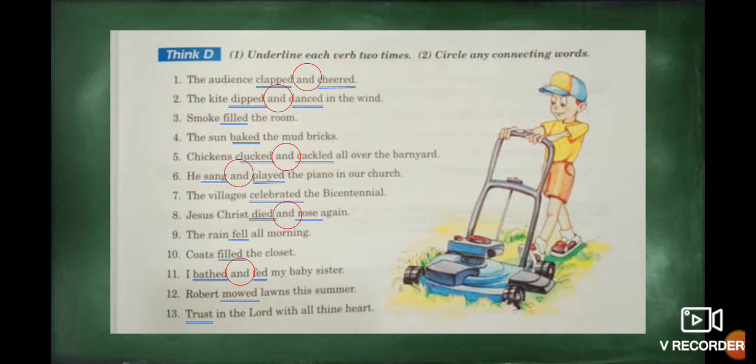Okay, and in the last sentence, the action is: trust in the Lord with all thine heart. When you say thine, that means you complete heart. Okay, in this sentence we don't have a subject, but we have the predicate, that in this case is trust, and it's a simple predicate or simple verb because we have only one. Excellent. Okay, the exercise C on page 111 we don't develop. So we only develop the exercises that you have in the class or maybe in the presentation.